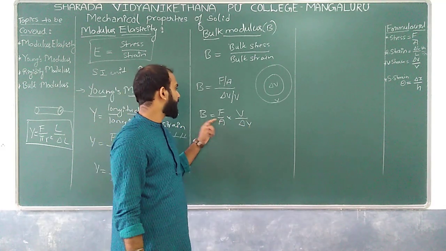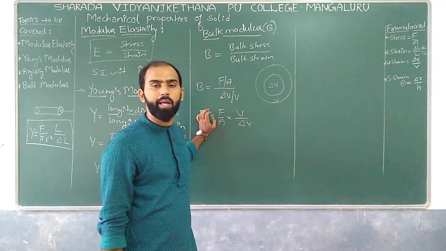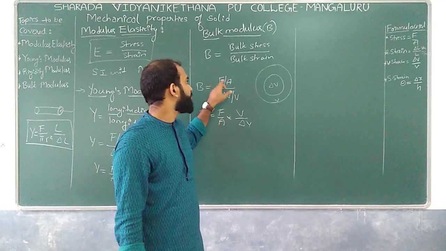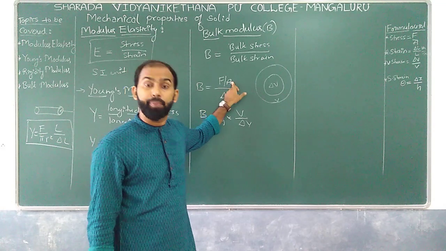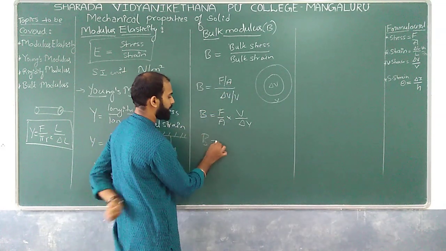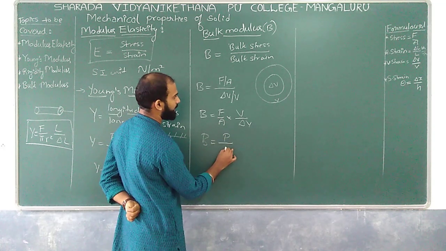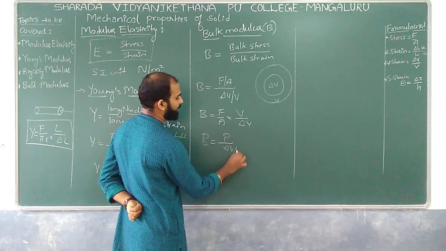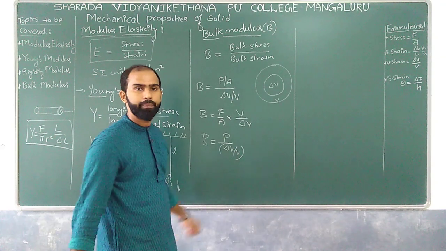Sometimes they ask this F by A, which is nothing but pressure as well. So B is equal to pressure divided by delta V by V. This is also possible.